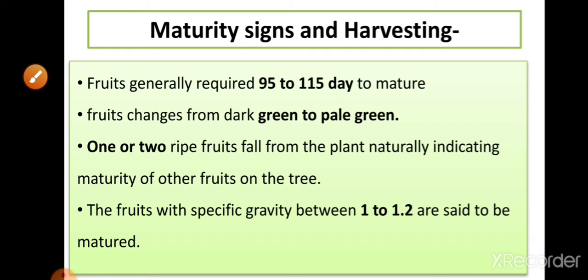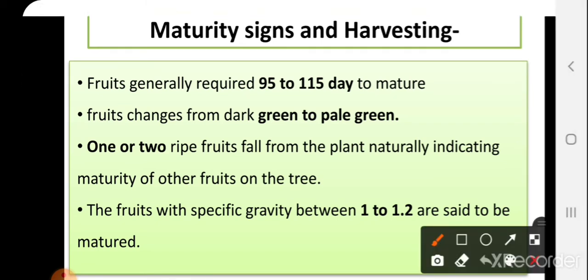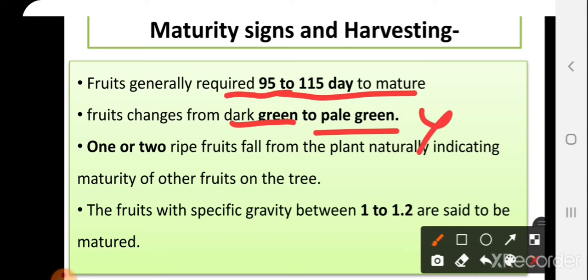Then, maturity signs and harvesting for mango. Fruits generally require nearly 95 to 115 days to mature. The fruit changes color from green to pale green, then turns yellow. One or two ripe fruits fall from the plants naturally, indicating the maturity of the fruits on the trees.